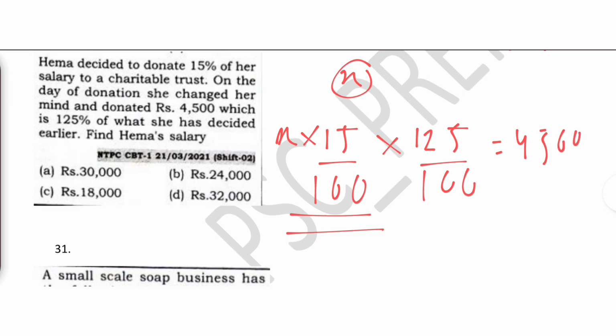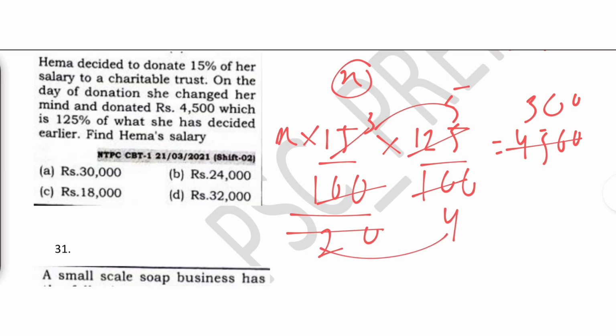So 5 5s are 25, 5 4s are 20, 5 3s are 15, 5 2s are 10. So 5 3s is 15, 15 3s 45 and 0. This is nothing but 4 2s 8. So 300 into 80 is nothing but your 24,000.